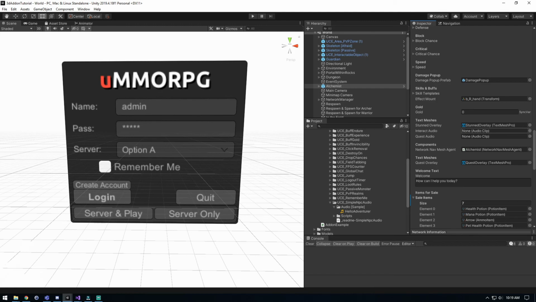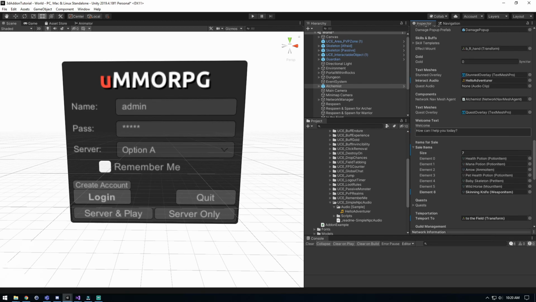Under interact audio, I'll go ahead and I'll add a header above this to make this stand out better, and it'll just be NPC audio. And in here we have the interact. So let's move hello adventurer to interact audio. We want it to say it when we talk to our NPC.